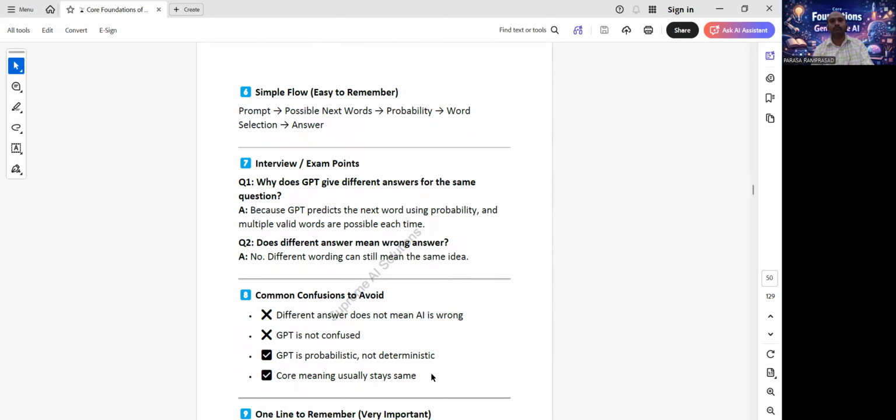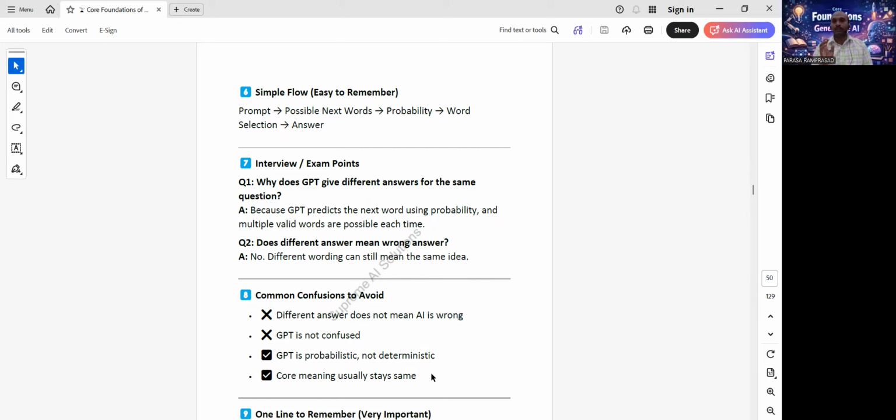Simple flow. Write this clearly. First, the prompt. The prompt is converted into possible next words. Next, possibility calculation. And then next, word selection. Final answer. This is the internal working. Very simple.